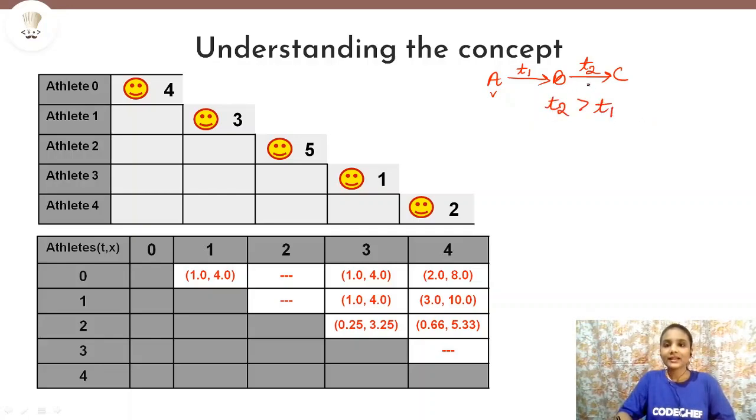That means the time of meet of B and C should be greater than the time of meet of A and B. Only then will it be able to infect C. So the same thing applies here.